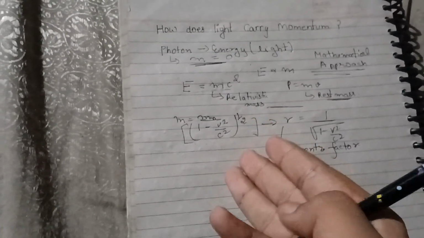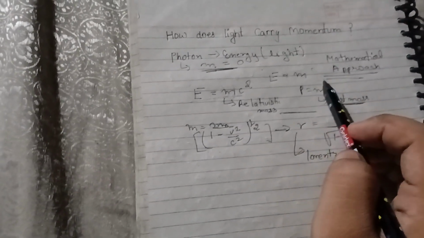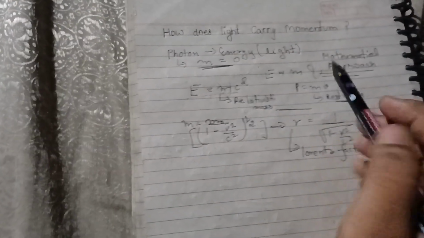Now, what we are doing is deriving the relation between energy and momentum. But this is the basic knowledge you should know before we derive the relation. Although it's a mathematical approach, you should understand something. Math allows us to understand something. Okay.